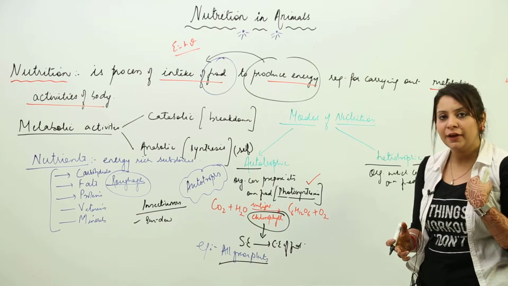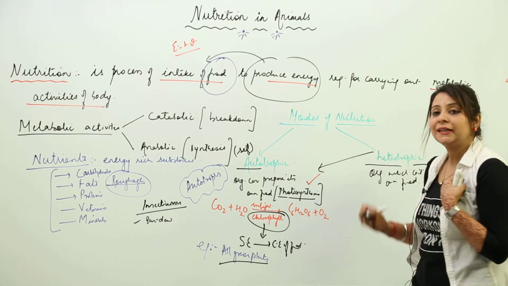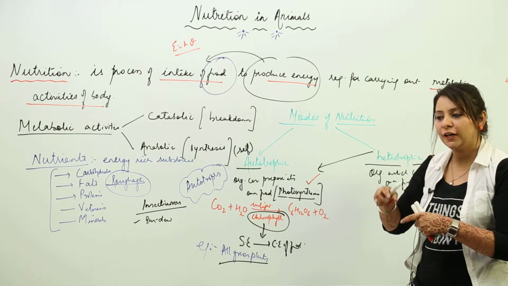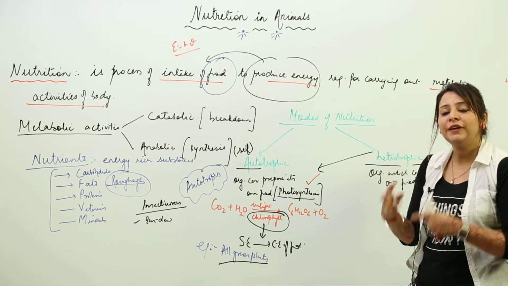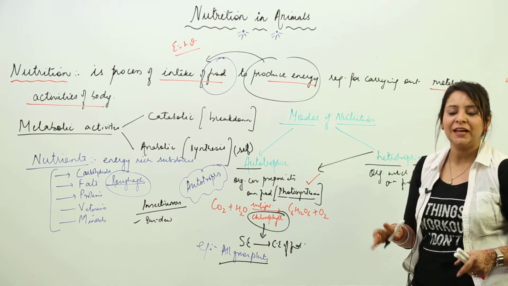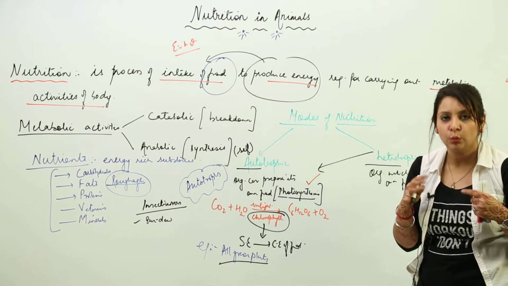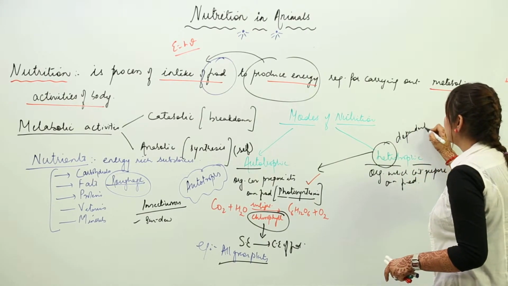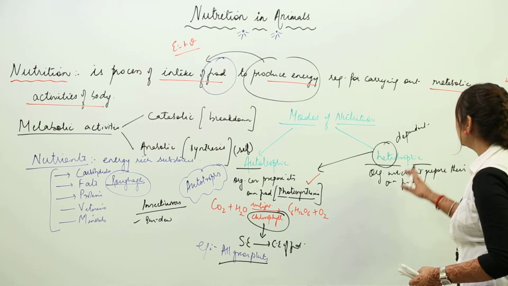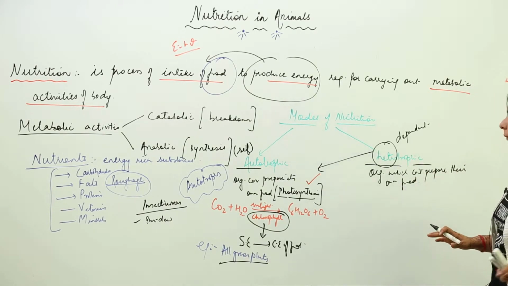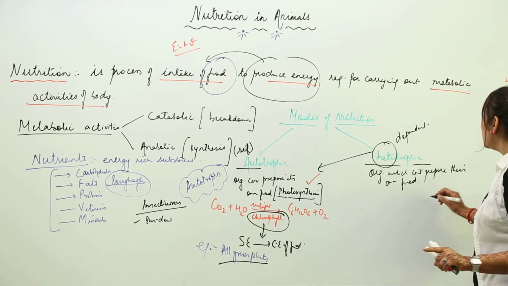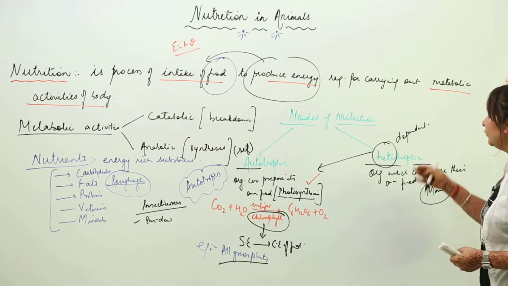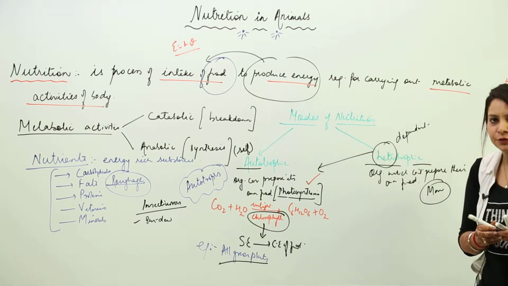So I cannot prepare my food, and I depend on autotrophs directly or indirectly. Directly, I am eating the food produced by them, or indirectly, I am feeding on the food prepared by autotrophs. Otherwise I am not able to prepare my own food. Hetero means dependent, so they depend upon autotrophs for nutritional requirements. Heterotrophs cannot prepare their own food by photosynthesis because they don't have any such pigment. A common example is man. We depend directly or indirectly upon autotrophs for our nutritional requirement.